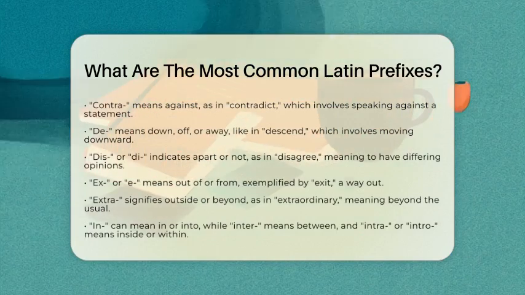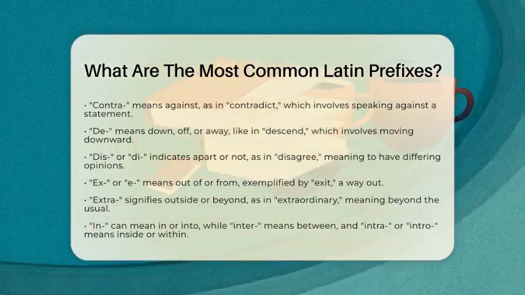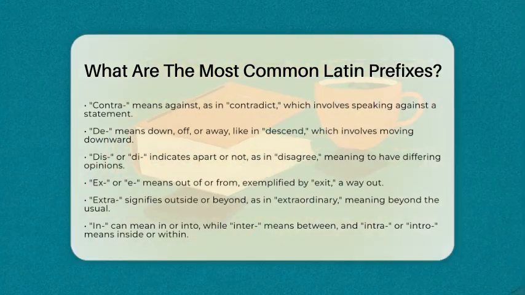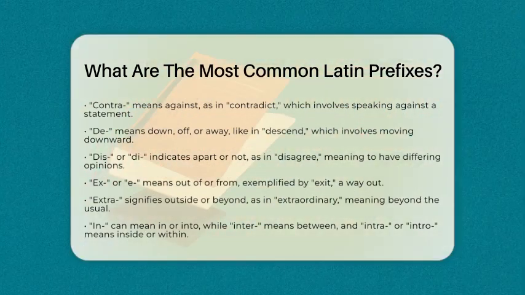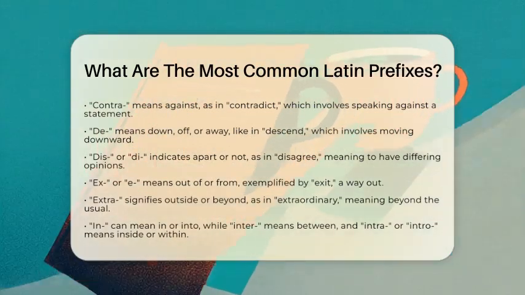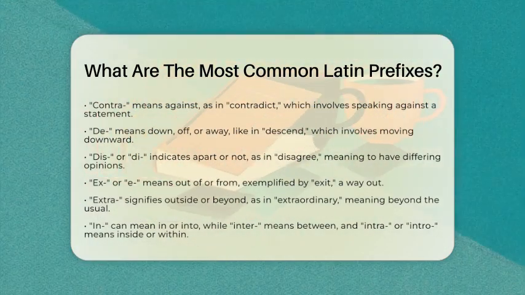Moving on, circum means around. Like circumnavigate, which means to go all the way around something, usually the world. Explorers who plan to circumnavigate the globe are traveling around the earth. Then we have con or co, meaning with or together. For example, convene means to come together for a meeting. When a group convenes, they gather in one place.